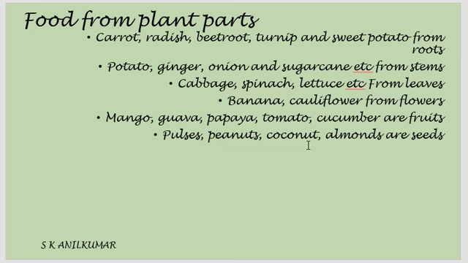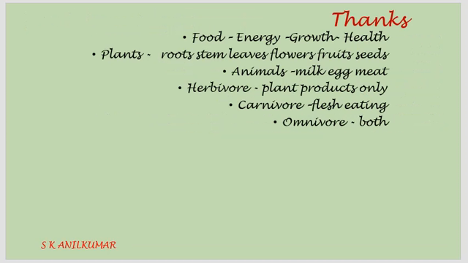Now we not only eat seeds, we make oil from these seeds. So we take oil: mustard oil, gingelly oil, coconut oil, groundnut oil, etc. We make them from the seeds and we eat. So that is food from the plant parts. So we have seen food gives us energy, helps in growth, it gives us health also. The plants' roots, stems, leaves, flowers, fruit, seeds, etc. are eaten. From the animals we eat milk, egg, meat, etc.